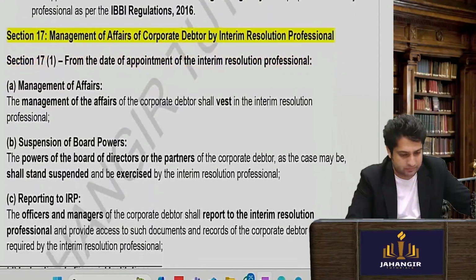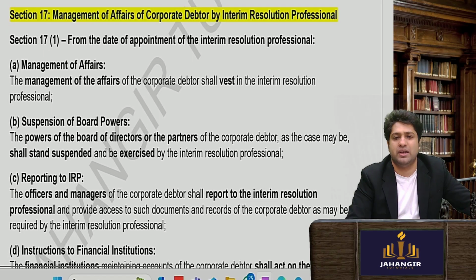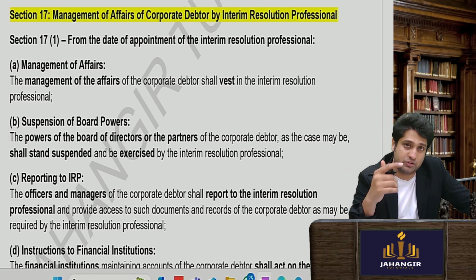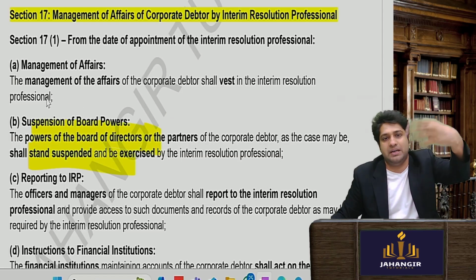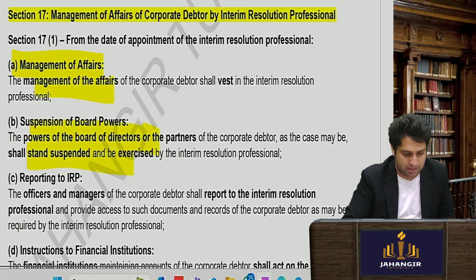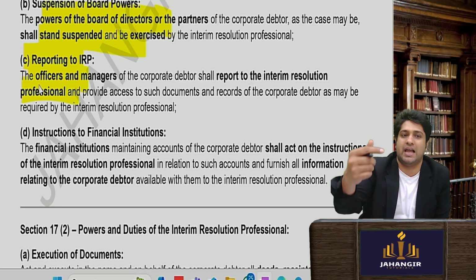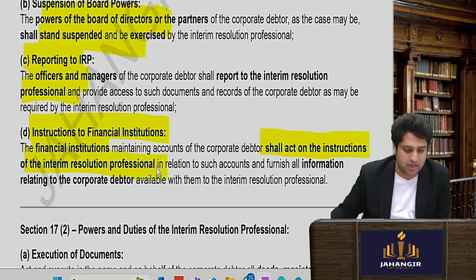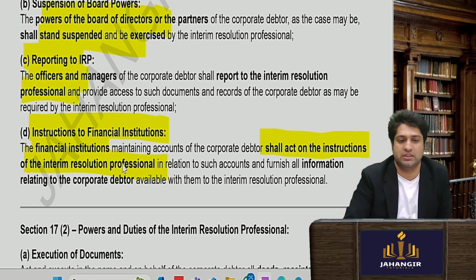Now once that is done, then comes management of the affairs. Now we're just saying all with respect to this guy only, IRP. IRP will now have all the powers of the board of directors. All the powers of the board of directors have been suspended, so their powers have automatically been transferred to the IRP. Now they will manage all the employees, everyone, every employee will report to the IRP just like they did to the BOD. The institutions shall act on the instruction of the IRP. So again, everybody, including the creditors, will now have to work on the instructions of the IRP.